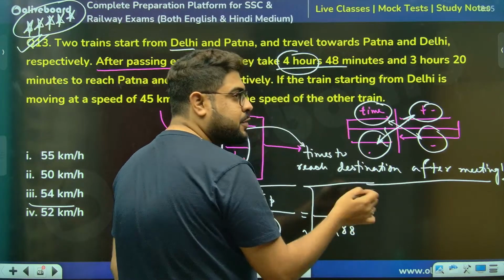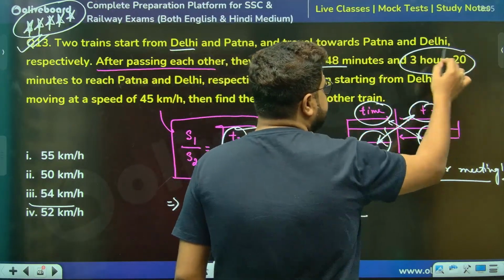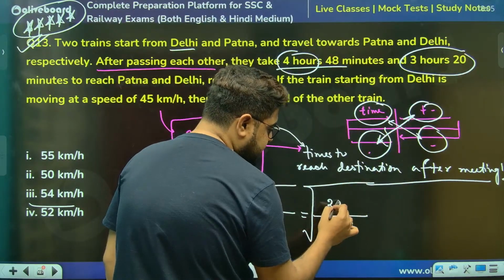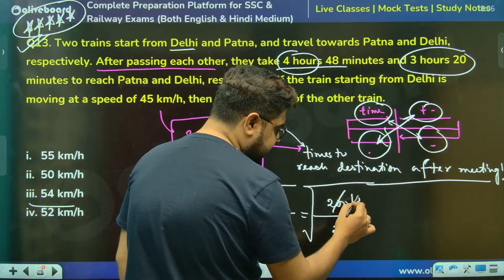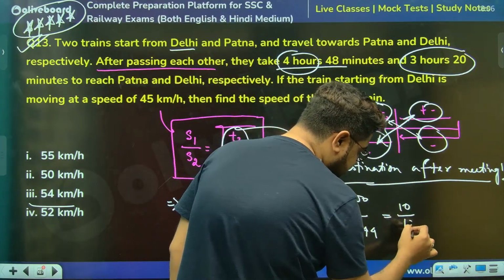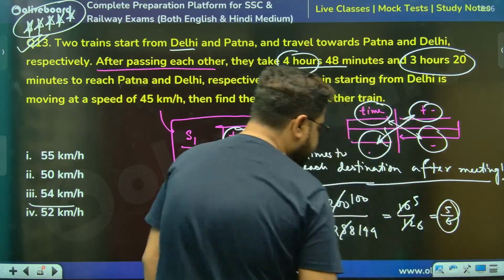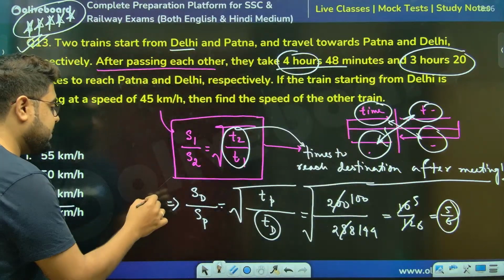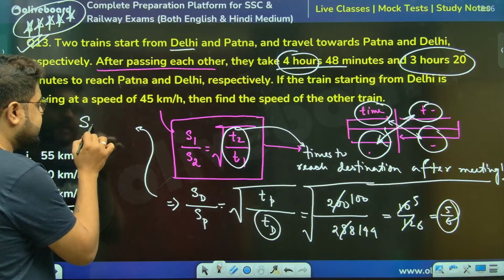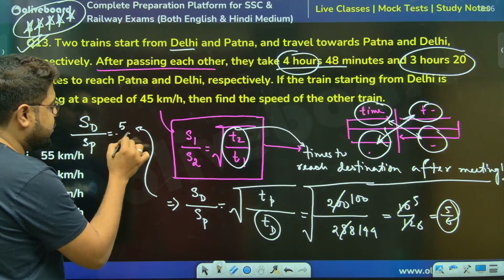Now look, 12 will work, because I can see 144. The other is 3 hours 20 minutes, which is 180 plus 20, 200. So 288 is 2 times 144, and 200 is 2 times 100. The square root gives us 10 by 12, which is 5 by 6. Meaning, I can say SD by SP is equal to 5 by 6.